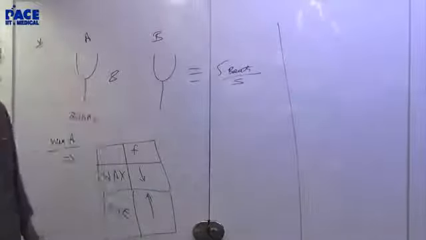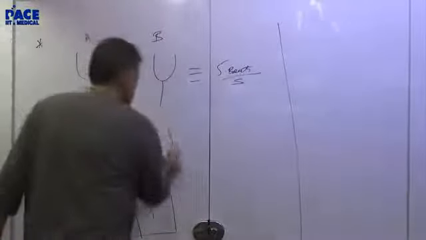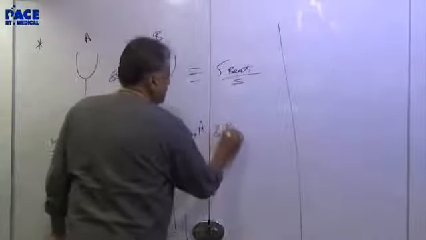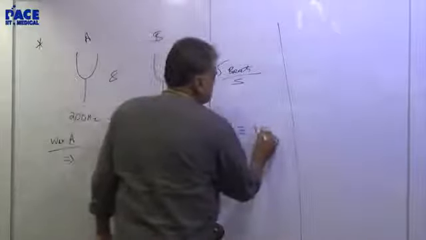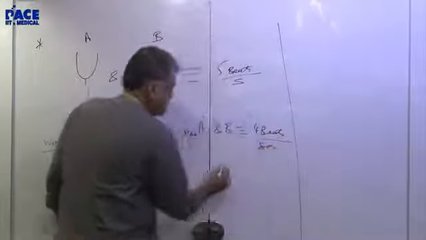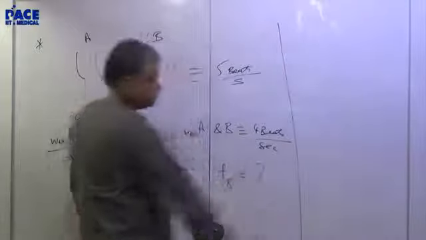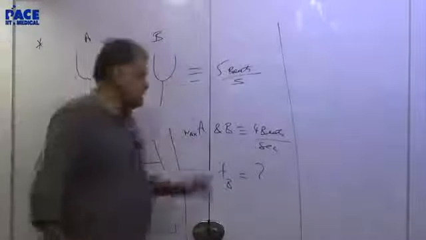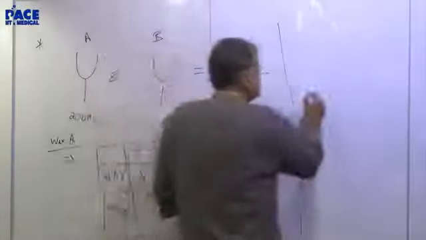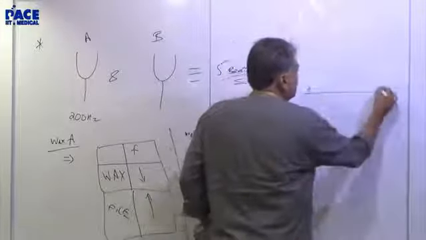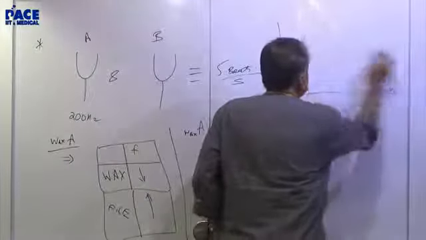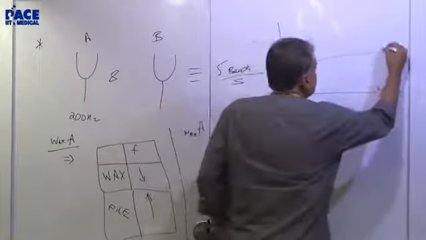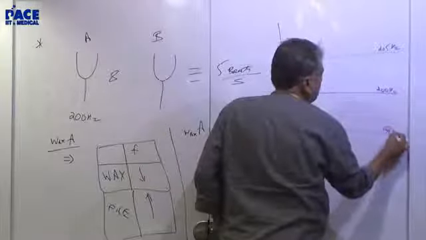So I give you another clue. In this very question, if A is waxed, I'm calling it wax A, and then you play it with B, and we get 4 beats per second. So now can you say what will be the frequency of B? First A and B gave 5 beats, then you wax A, and with B it gives 4 beats per second. So A is 200, so B has two possibilities, B1 or B2. It could be 205 or it could be 195.